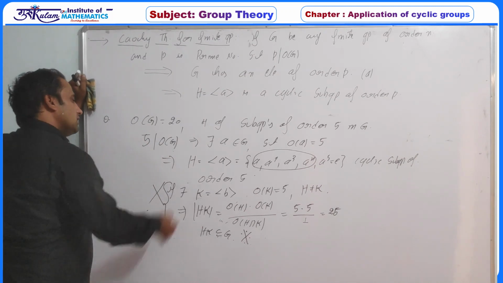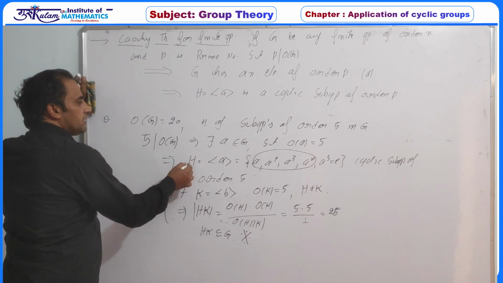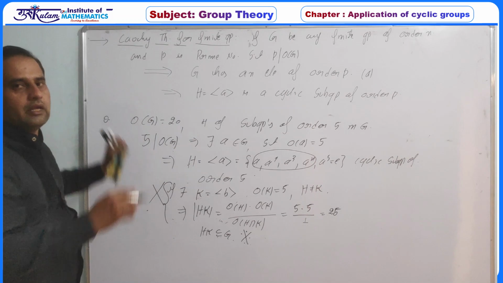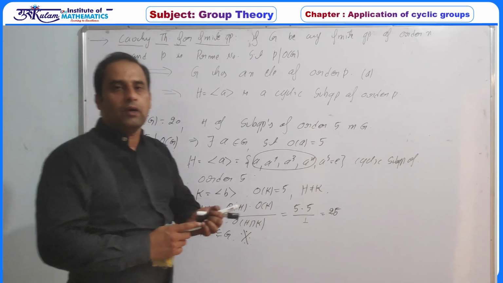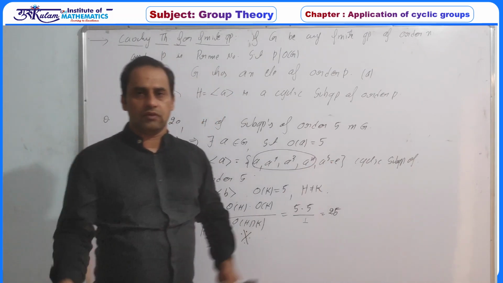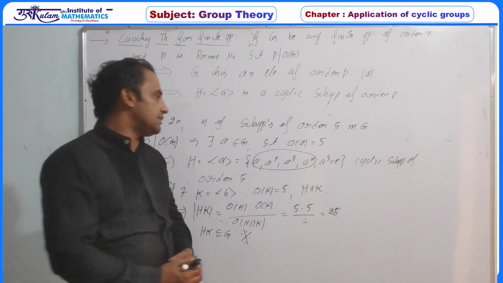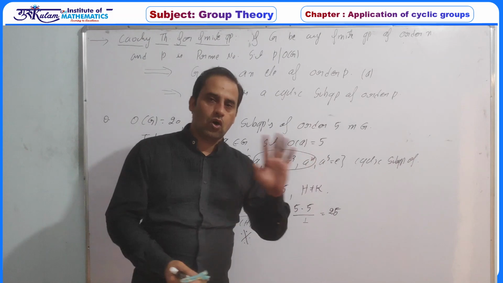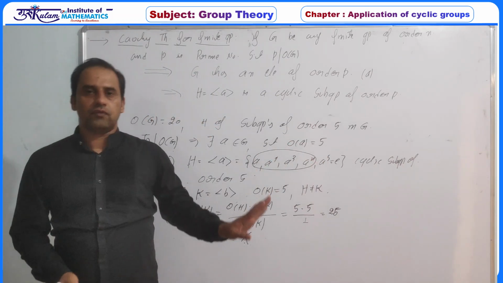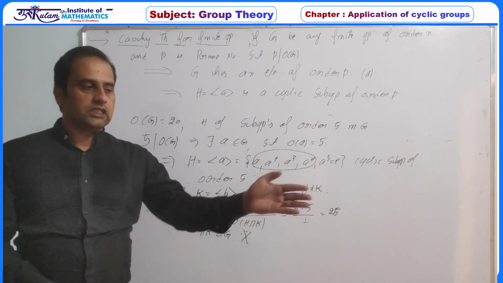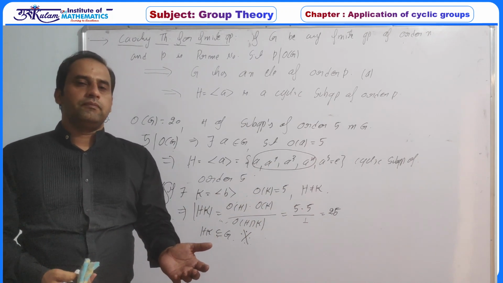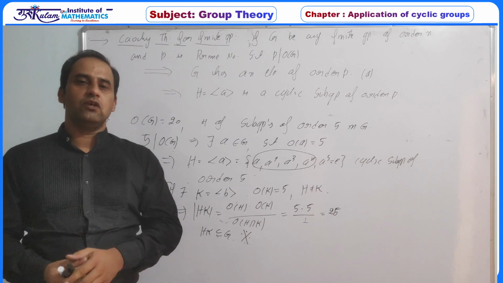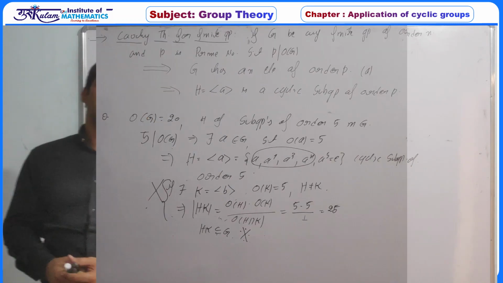By Cauchy theorem, this H must exist, and if H exists, there is only one cyclic subgroup of order 5 in a group of order 20. Any group of order 20 has exactly 4 elements of order 5. So this is one method. Whenever we discuss the Sylow theorem, then by using the Sylow p-subgroup or p-group, we can show this directly.